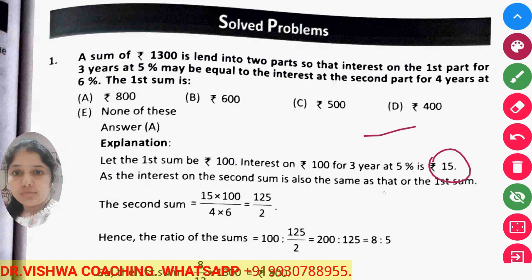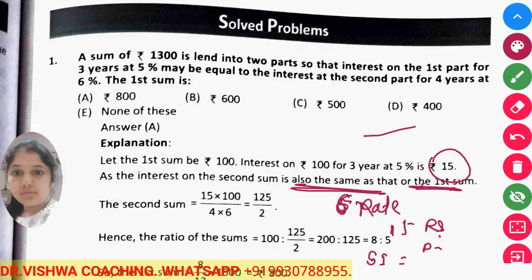Now interest on second sum is also the same as that of the first sum. Okay, so interest is 5% only. Sorry, 6% rate is there, but interest amount is same, which is 15 rupees. Okay, so we know the formula of calculating the simple interest: principal multiplied by R multiplied by T upon 100.